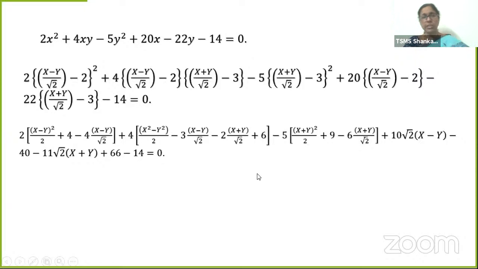We will still further simplify this till we have the equation in the standard form.